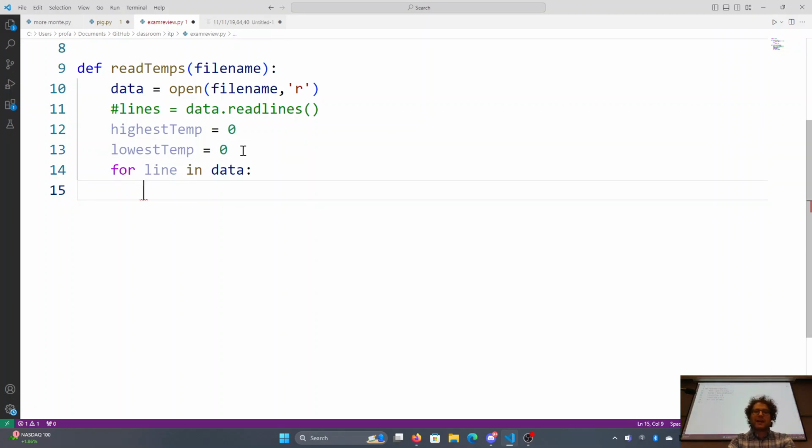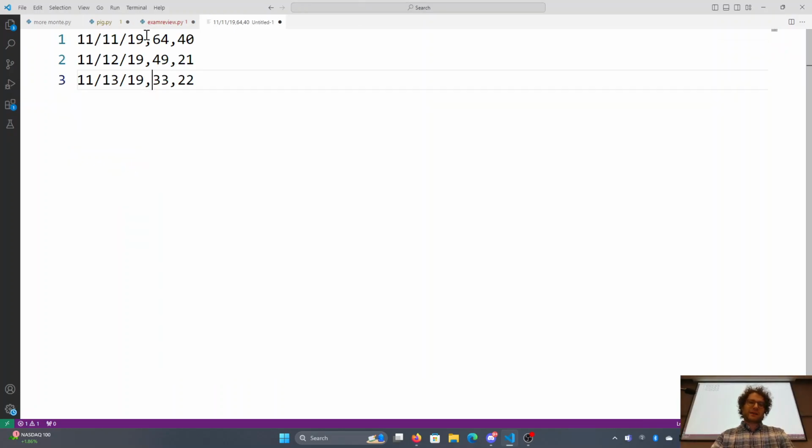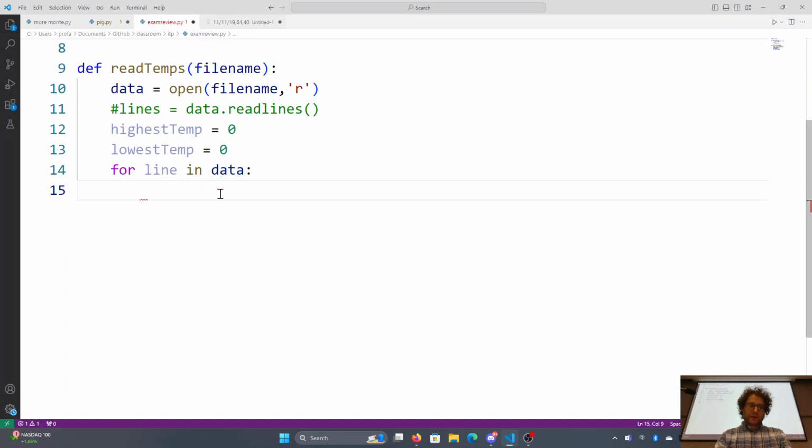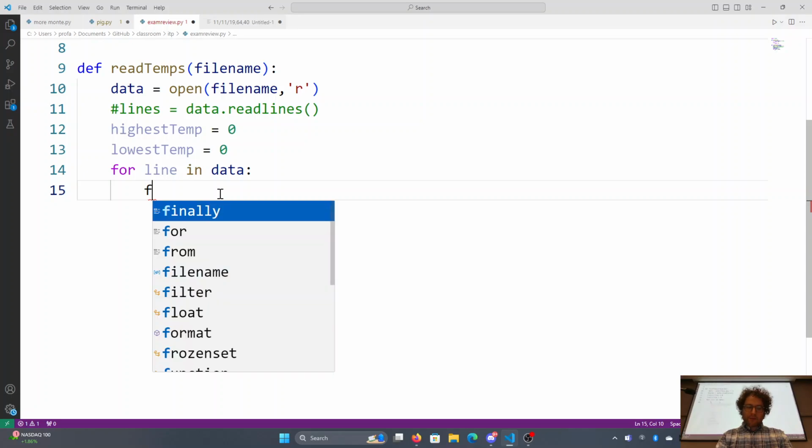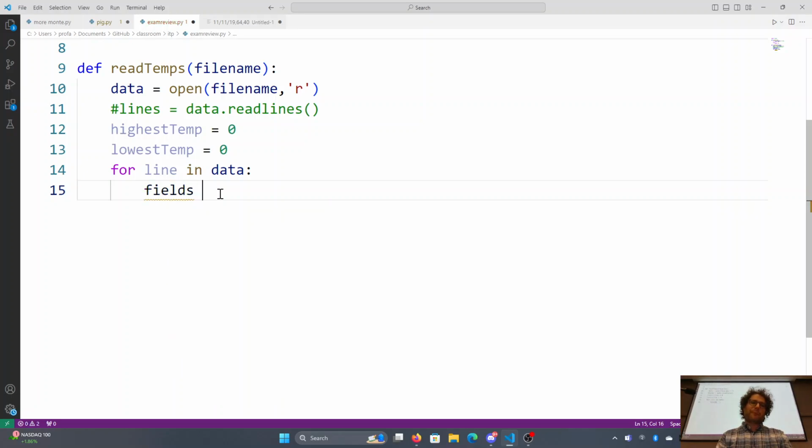So for each line in data, the data looks like this. It's separated by commas. We've got date, high, low. So I'll call this fields, or you could call it parts or whatnot, and it's equal to that line split by comma.